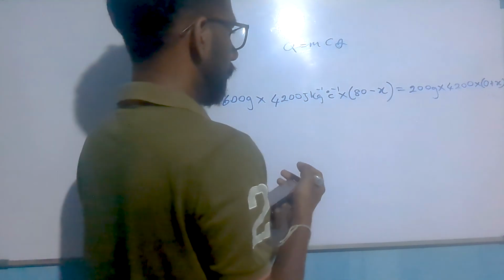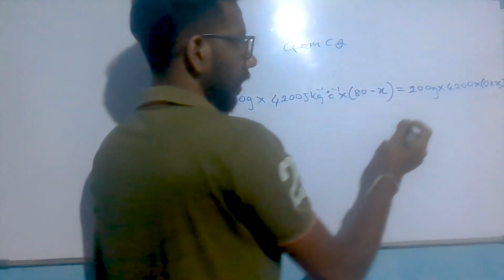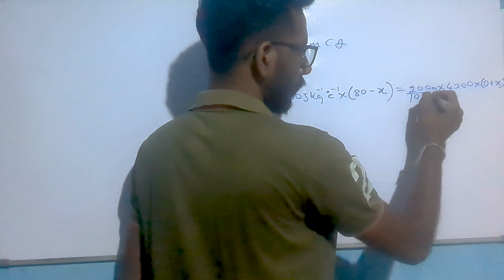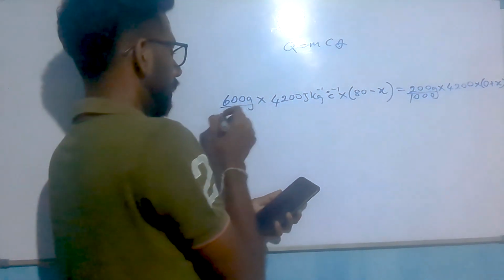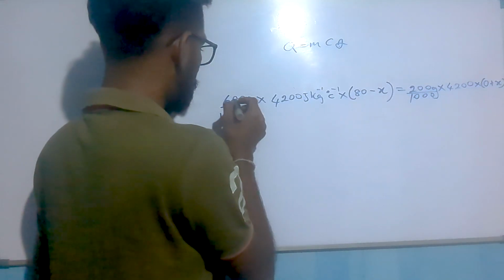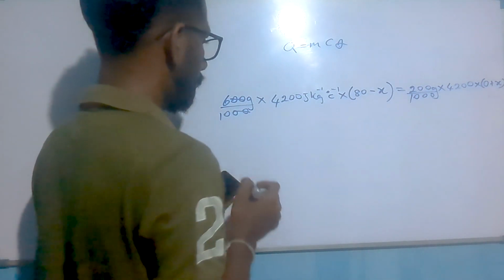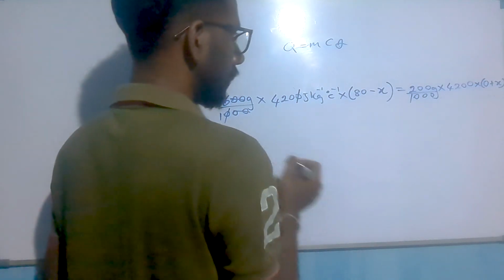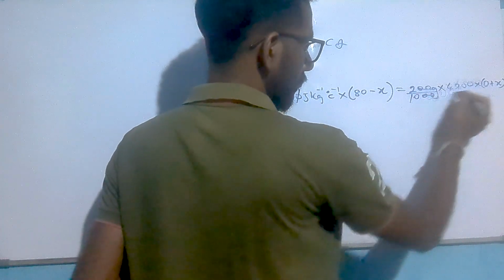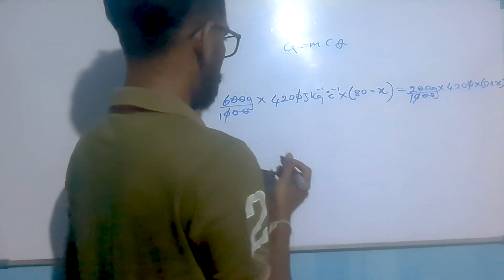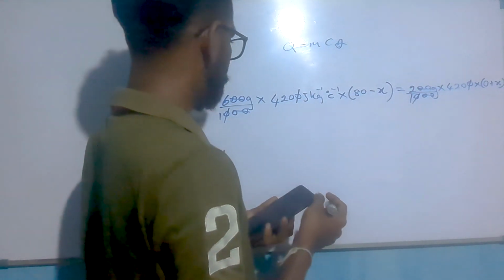Now we can simplify this. We have to convert gram into kilogram, otherwise it will give the wrong answer. Now we can cut these two, and 10 from here as well as here. Then we can get the value.